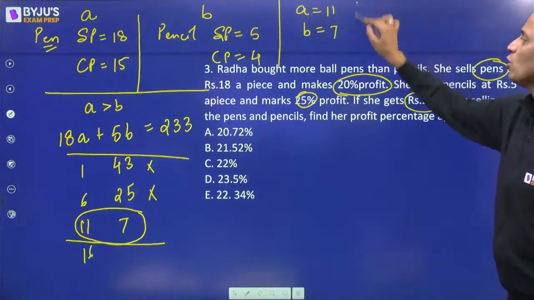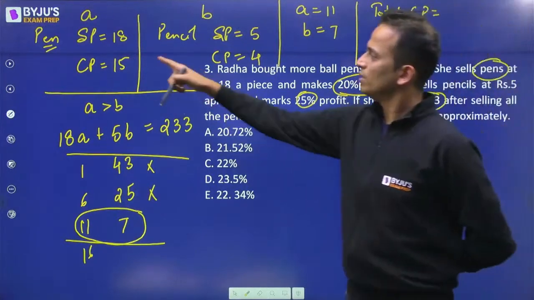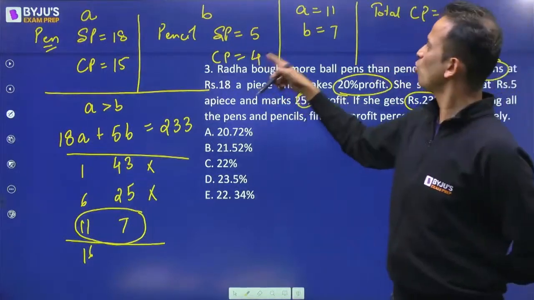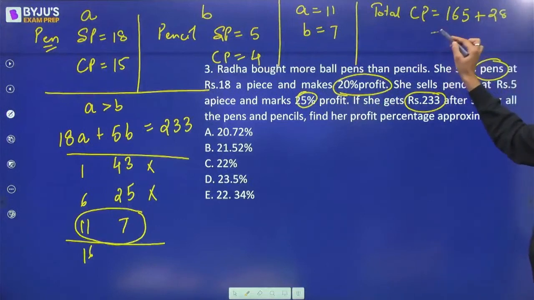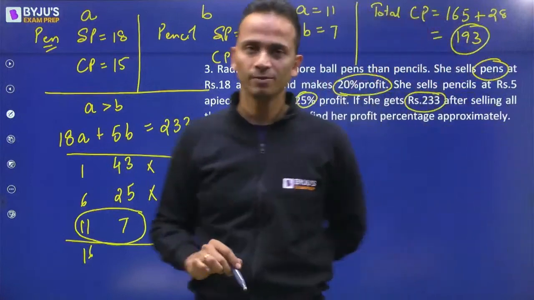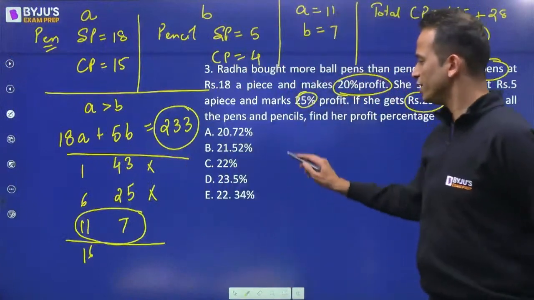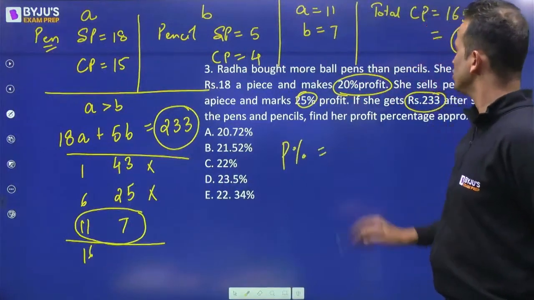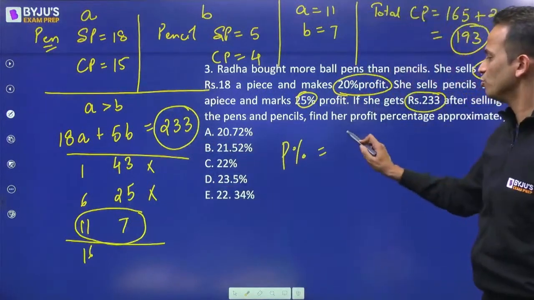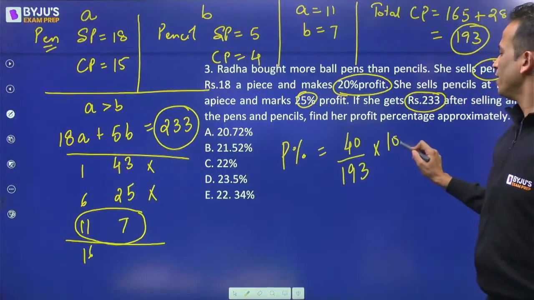Done. Now total cost price will be equal to 15 multiplied by 11, that is 165, plus 4 multiplied by 7, 28. That is 193. So 193 is the total cost price. The total selling price we already know, 233. So we'll calculate the net profit percentage. Net profit percentage is equal to a profit of 40 rupees over the cost price of 193, multiplied by 100.